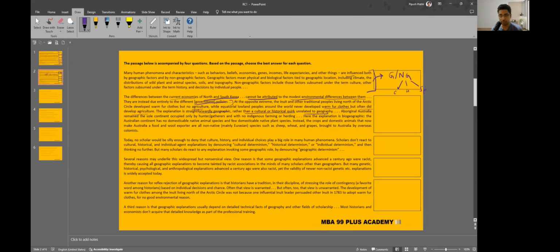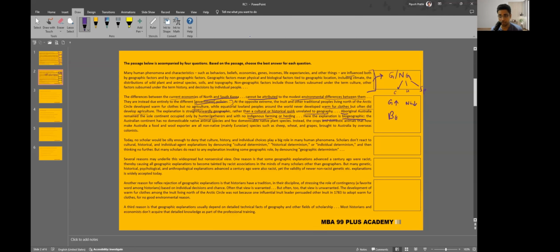Looks like the author favors geographic criteria over non-geographic. So I'm just going to symbolize it that geography up. It's my way of saying that, hey, the author is favoring geographical criteria. Now he says, Aboriginal Australia remained the sole continent occupied by hunter or gatherers with no indigenous farming or herding. Here, the explanation is biogeographic.